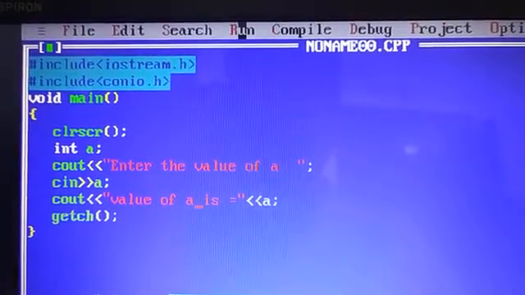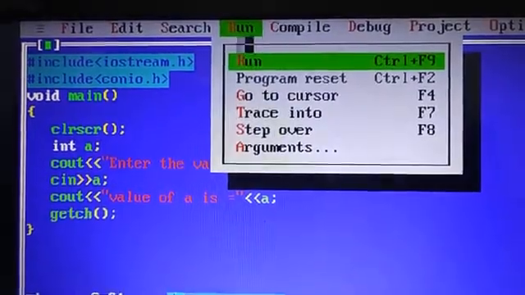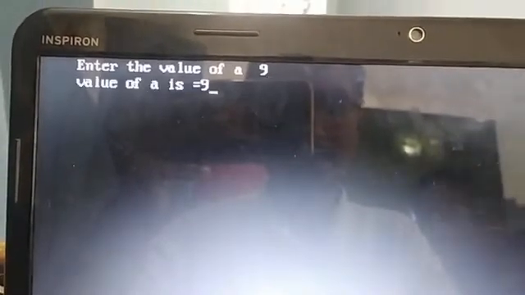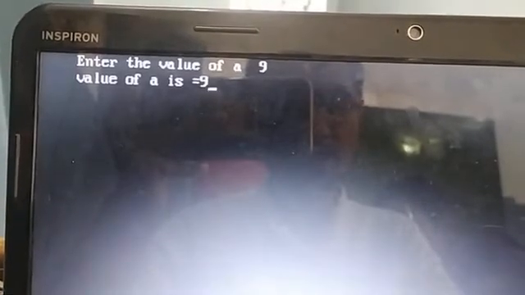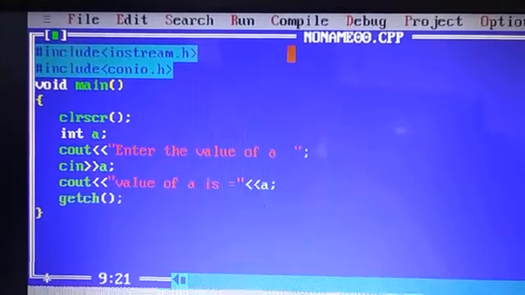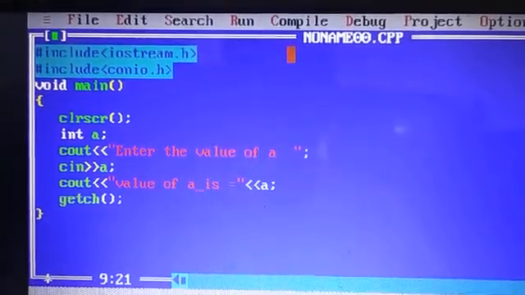So I will run this program; click on Run. You can use Ctrl plus F9 to run your program. Now when I run this program, look here, it shows Enter the value of A. You can enter any value, like I will enter 9. Then you will get Value of A is 9. This is your output. Now when you press any key again, you will get your programming window.